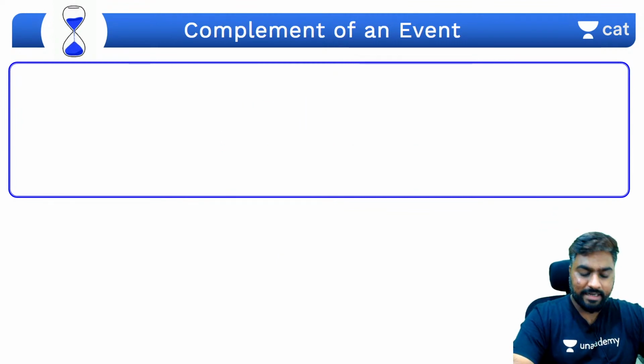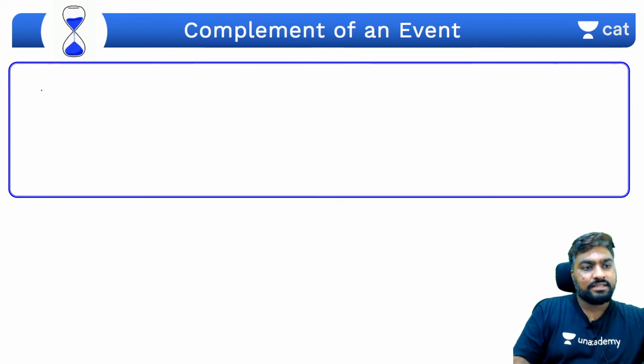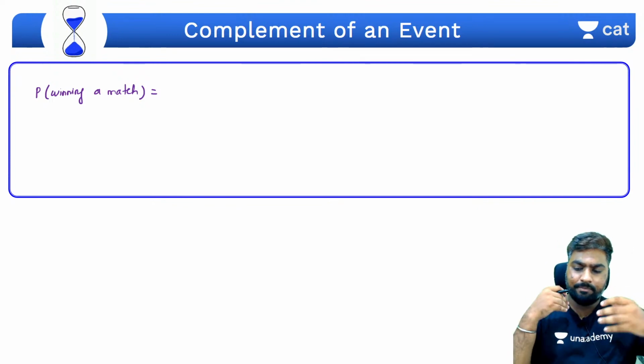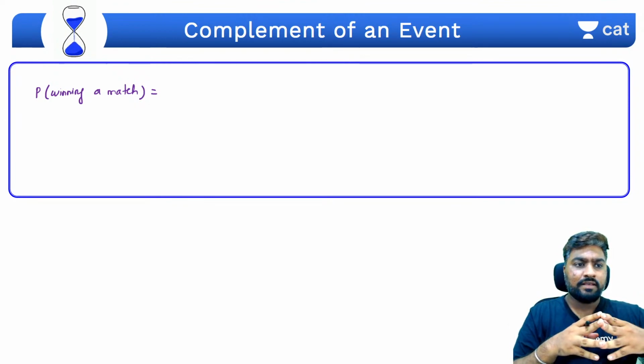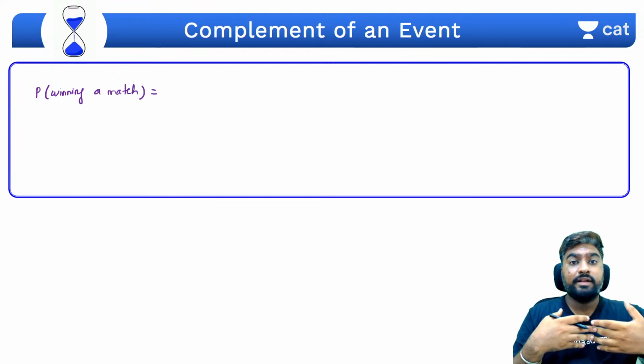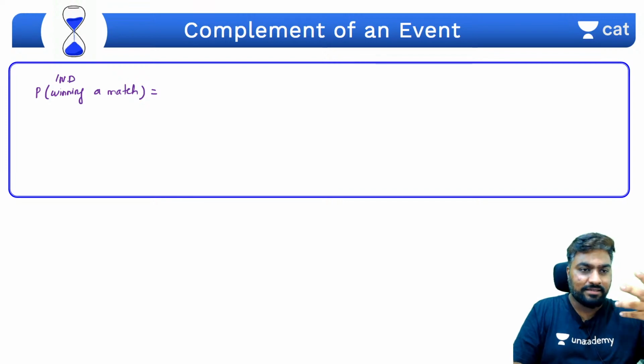Before we move on to an example, let's talk about something called a complement of an event. What do you mean by a complementary event? Let's say I talk about the probability of winning a match, keeping in mind a lot of statistics and data, how the pitch was, and what the game was against this particular team. Let's say it's an India versus New Zealand match. We are looking at the probability of India winning the match, and there will be a lot of factors.